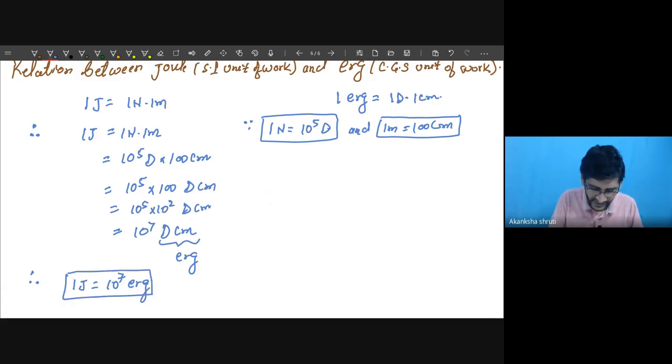This is the relation that we need to keep in mind. Like 1 Newton is given by 10 to the power 5 dyne, 1 joule is given by 10 to the power 7 erg. Okay? You have to keep this thing in mind. Do not forget. So this was all about the work.